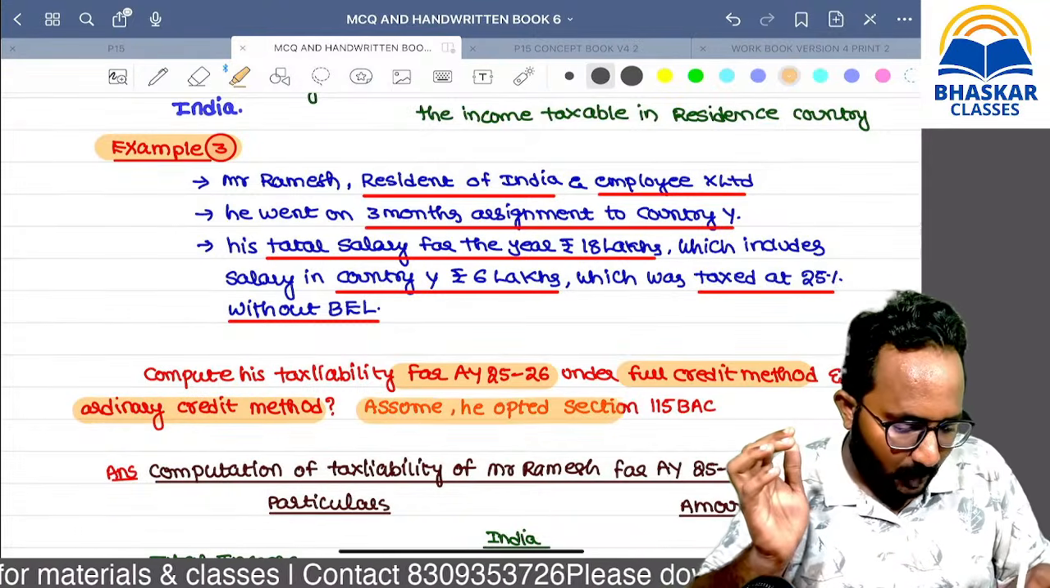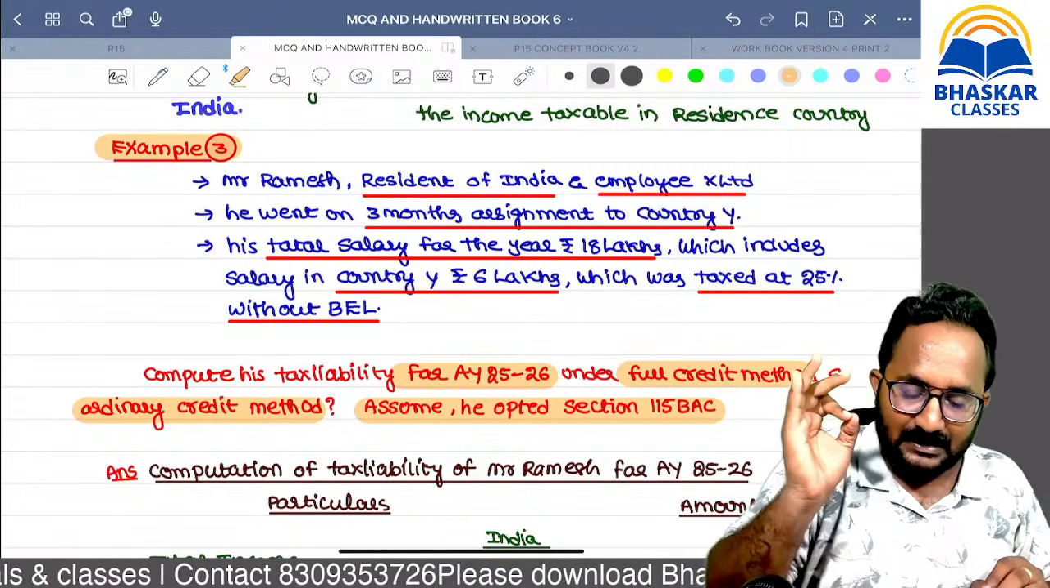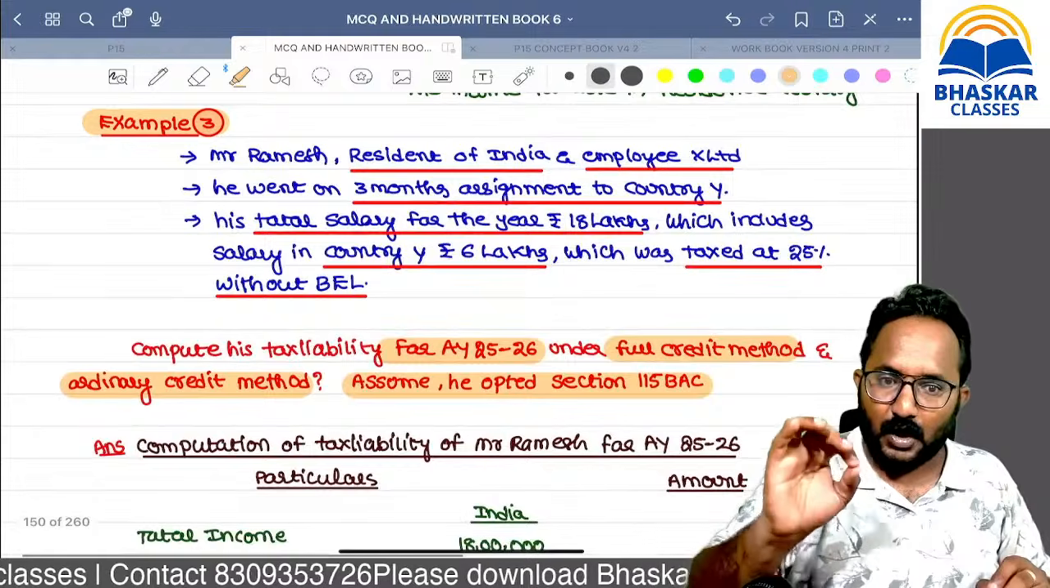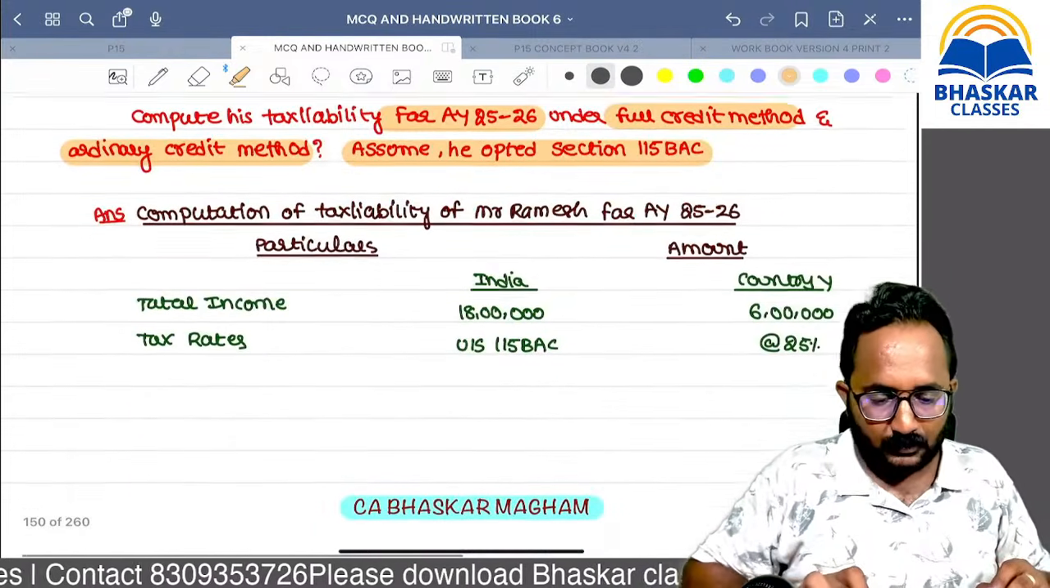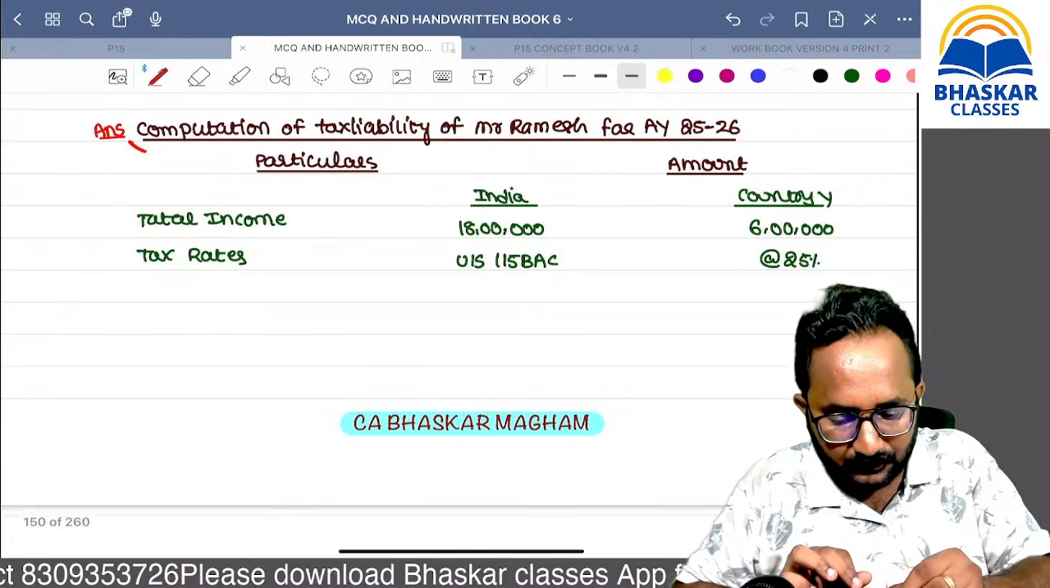Assume that SSE opted for section 115BAC. They are given the 115BAC instruction. That's why you have to take those rates only. So now for this we can open this type of format. It will become very easy.